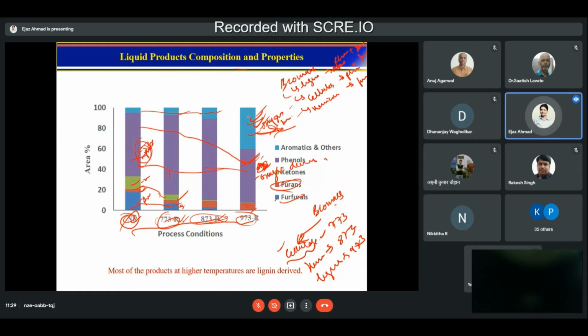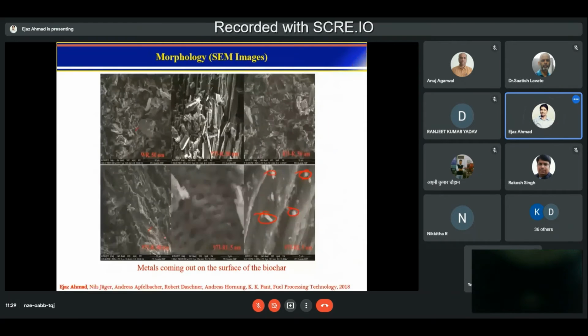So we took this. This is without reforming. You can see the same images. This is 773, 873, and 973. We zoomed to 973, and what we observed was some white spots or white deposits on the surface. And these white deposits, actually metals, usually appear white when you zoom in on the surface in a SEM.